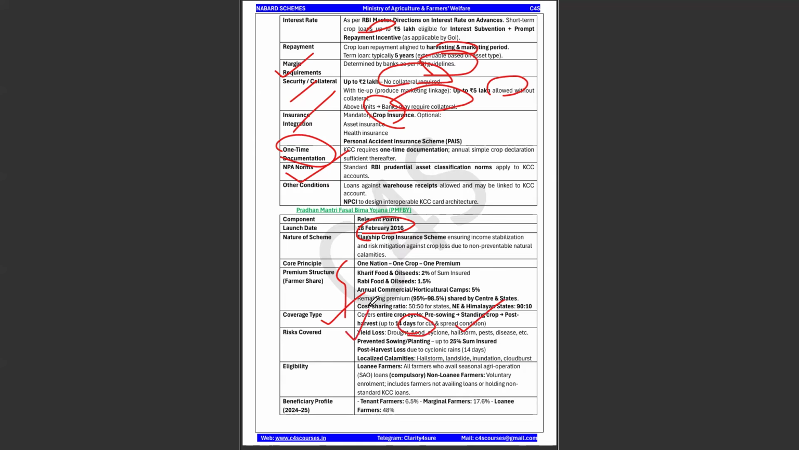And risk covered: what are the risks? Yield loss, prevented sowing and planting loss, post-harvest loss, and localized calamities. Eligibility: this is also important. All farmers who have seasonal agri operation. This is the keyword. Seasonal agri operation. Okay, and beneficiary provide tenant farmers. So this is as of who have availed this particular Pradhan Mantri Fasal Bima Yojana.